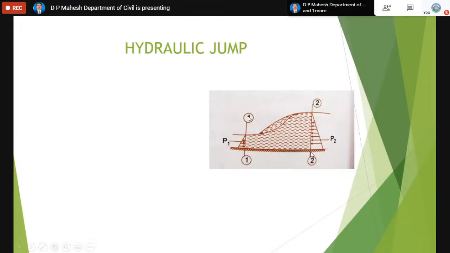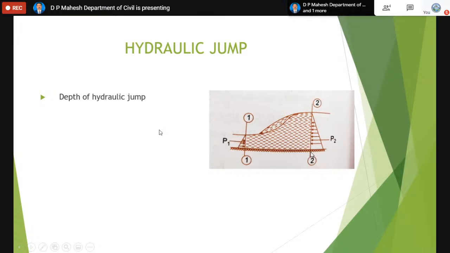This figure is just for derivation purposes. Normally, if you take one section just after the jump, the water will start rising again. After the jump it will reach a maximum height, and from then onwards it becomes constant. That's why the sections are taken after the jump takes place. The depth at 1 is d1, the depth at 2 is d2. The depth at 2 is called the depth of hydraulic jump, the moment it reaches the maximum height after the jump.